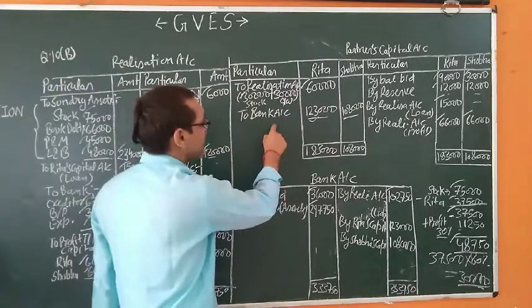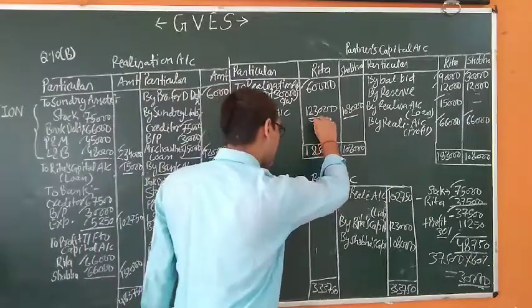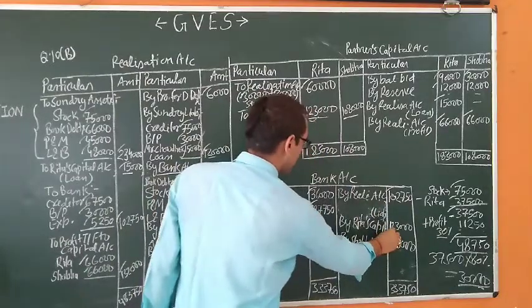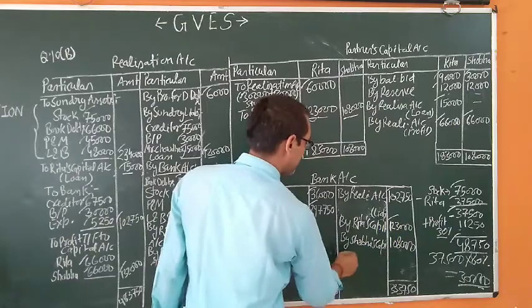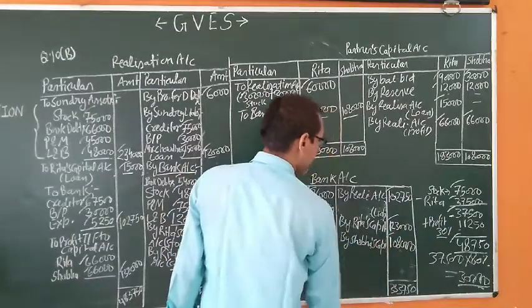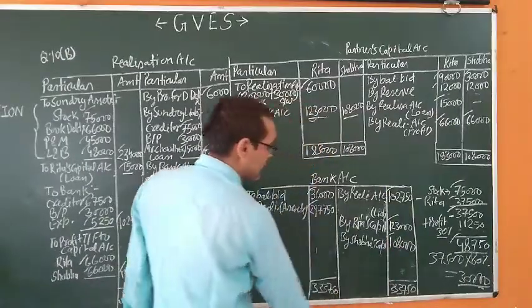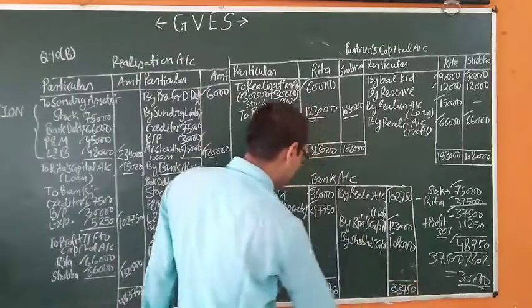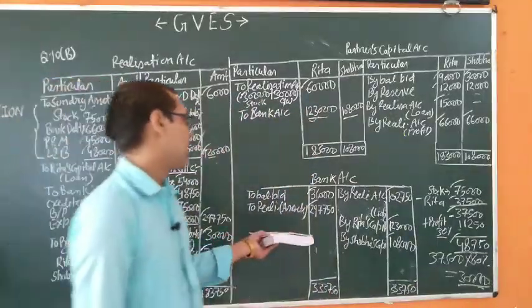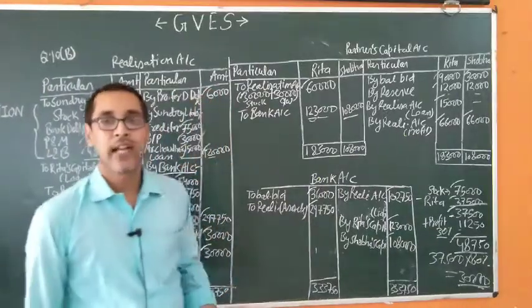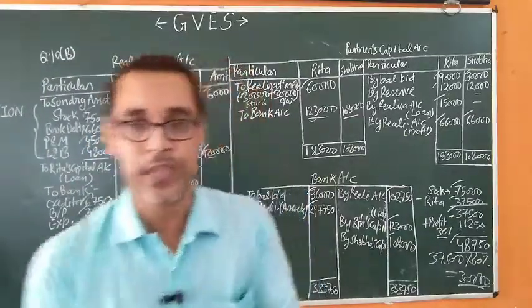This is a payment, that's why it comes on the credit side of the bank account. By Rita's capital 1,23,000, by Shobha's capital 1,08,000. The total of the bank account is 3,33,750. The total of the bank account is matched, that's all about the question.